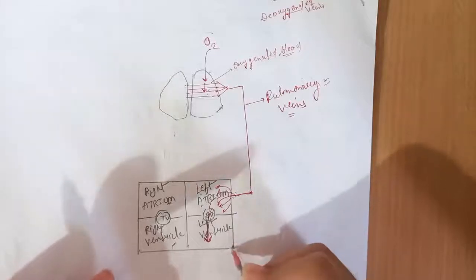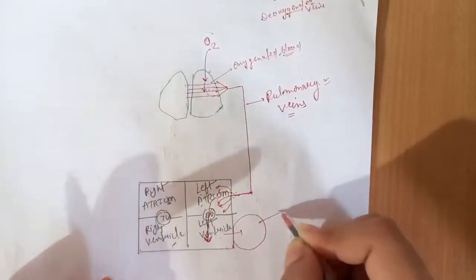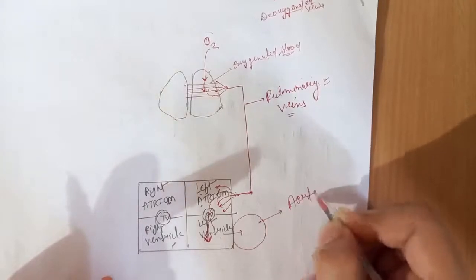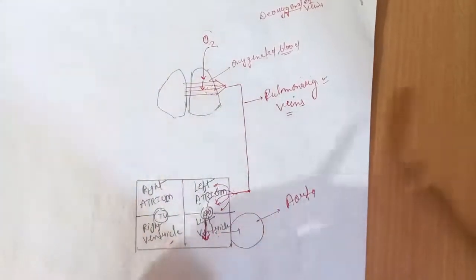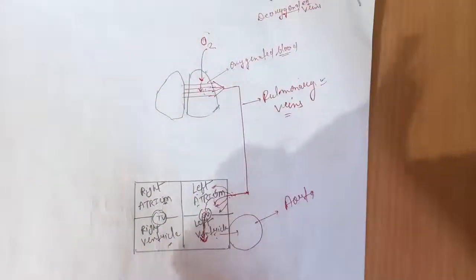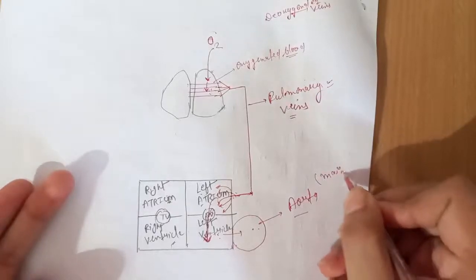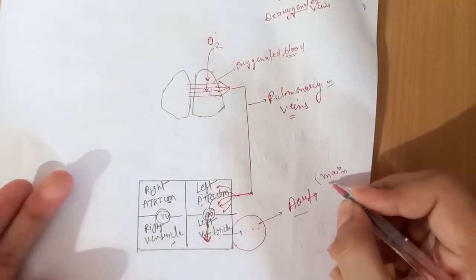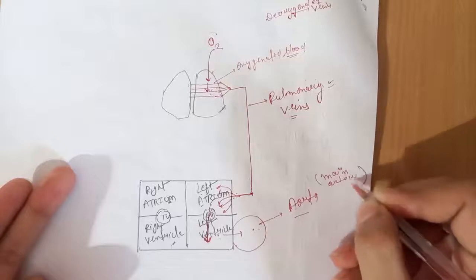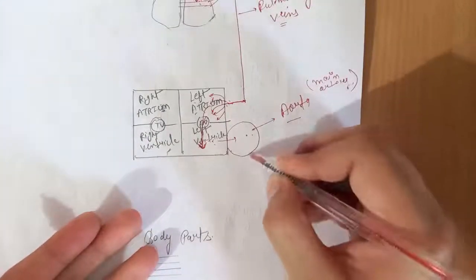Okay, so from the left atrium blood enters the left ventricle. Okay students, and from the left ventricle comes a main artery that we call the aorta. After the contraction of the left ventricle, the whole blood is collected into the aorta. The aorta is a main artery, and you know in arteries oxygenated blood always flows.